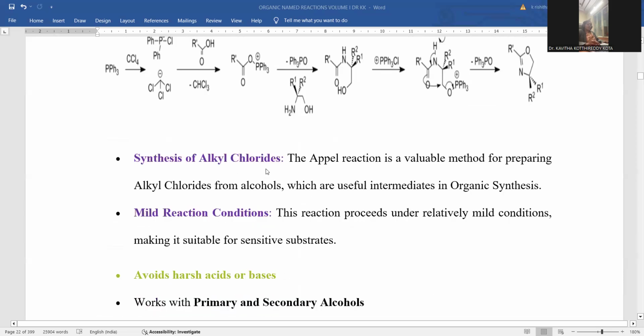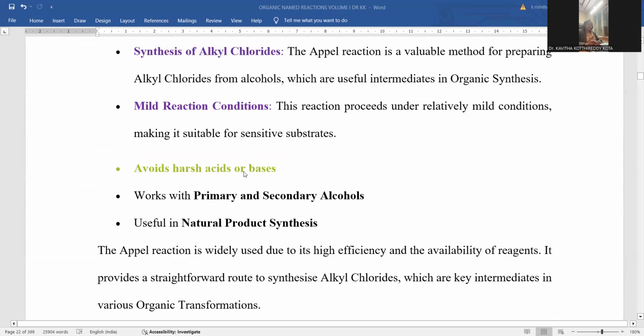Alkyl chlorides are the simplest mechanism in the Appel reaction. Hydroxyl will be shifted to halide by means of this nucleophilic substitution reaction, versatile in organic synthesis. Mild reaction conditions are sufficient. You need not go for extreme conditions like extremely high temperature, high catalyst loading, or extremely strong chemical reagents. Rather, you can simply go through the reaction under a harmonic pathway, without harsh chemicals like acids and bases.